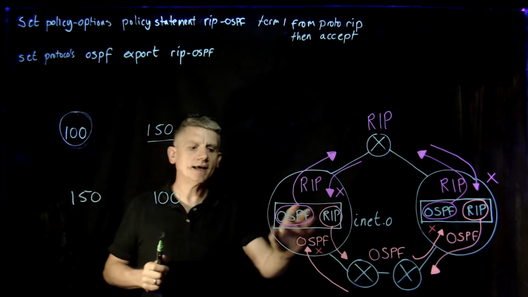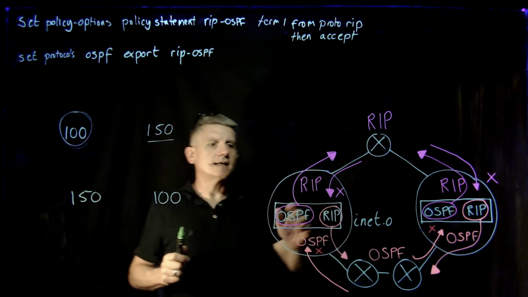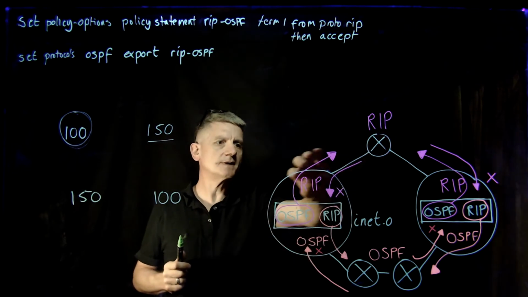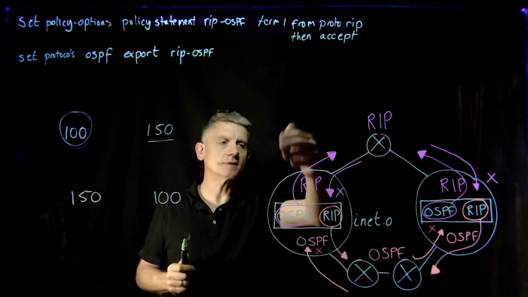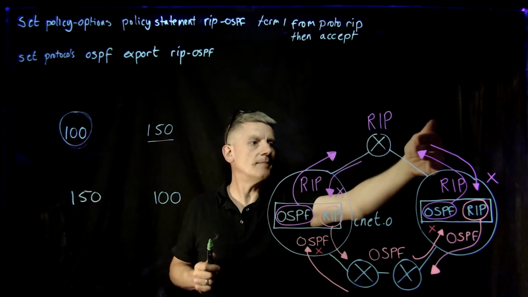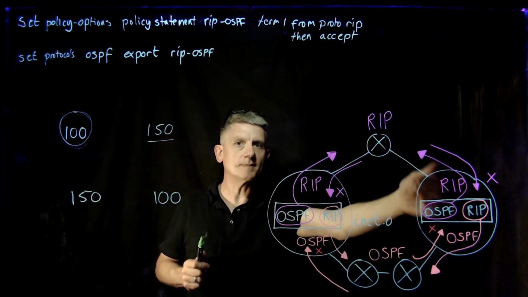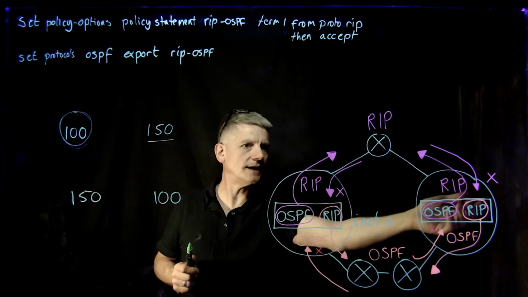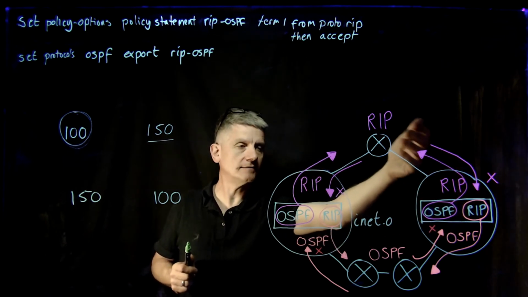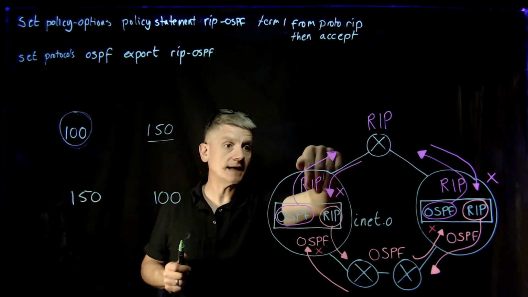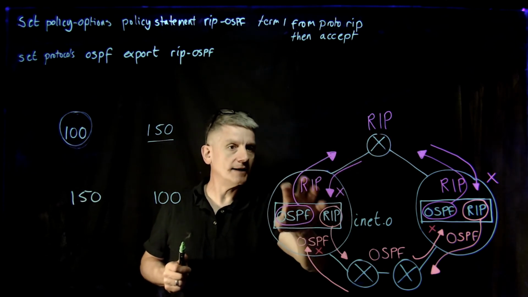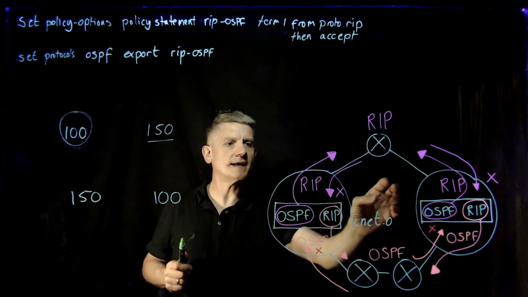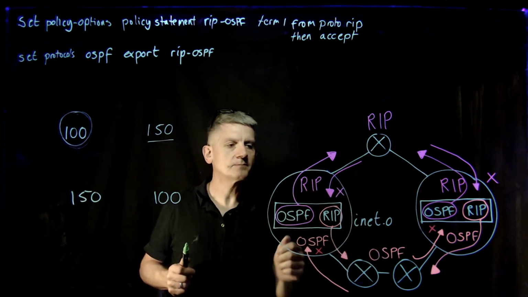So what you see here so far then is that in one direction we've tagged and blocked. So as the OSPF went into RIP, we tagged it with a number, and as it came back into the next ASBR, we blocked it. And the other direction, RIP, OSPF came into RIP here as an export, and as it came in, we blocked it. So the import from one ASBR blocks the export from the other, and the export from one ASBR is blocked by the import from the other.